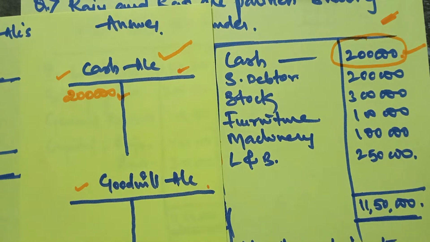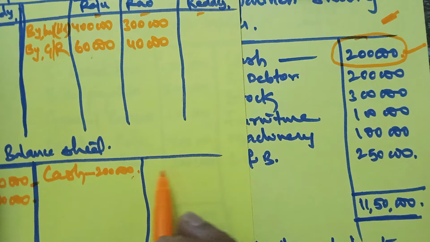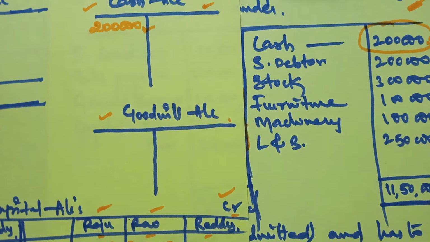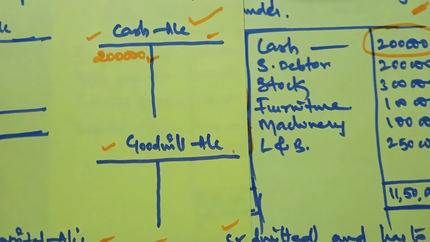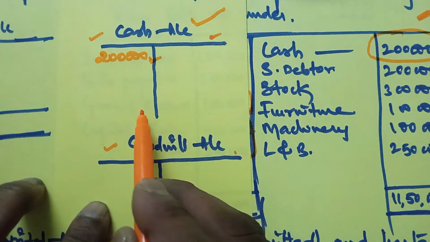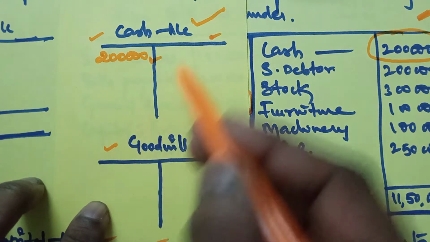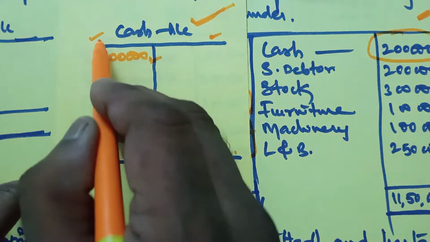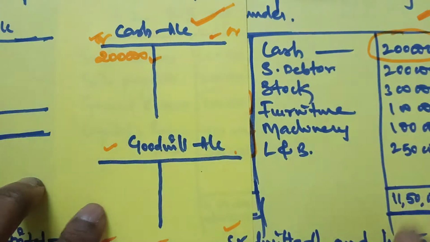And why are we not taking it as it is? Because it changes, it increases. Because the new partner comes, he will come with cash. Therefore the cash position gets changed. Therefore, to get the correct cash balance, we have to prepare a cash account, and it should be started with the old balance, taking it on the debit side. Okay, sir, cash should be taken here.